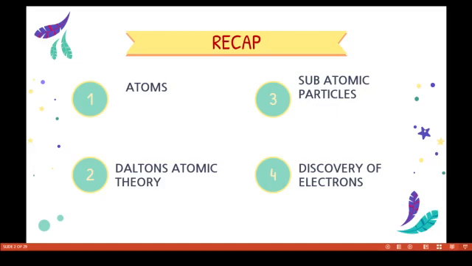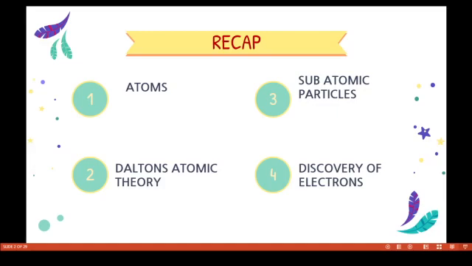Listen students, Dalton's atomic theory. In 1808 Dalton put forward his atomic theory. All matter is made up of very tiny indivisible particles. Number one, all matter is made up of very small particles called atoms. Second, atoms cannot be divided, and can neither be created nor destroyed.